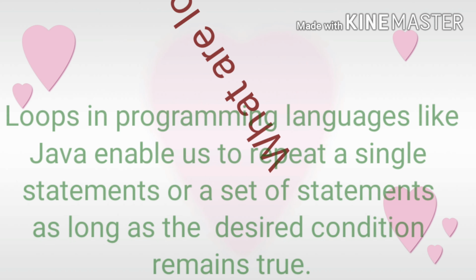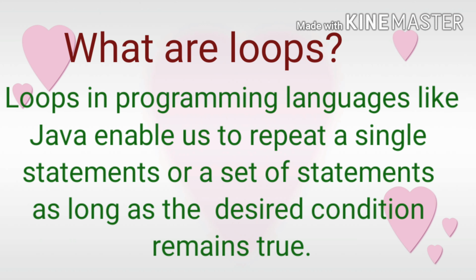What are loops? Loops in a programming language like Java enable us to repeat a single statement or a set of statements as long as the desired condition remains true. So loops are the for loop, while loop or the do while loop, which help us to repeat a single statement or a set of statements as many times as the condition says, like 5 times or 10 times I want to display the name.